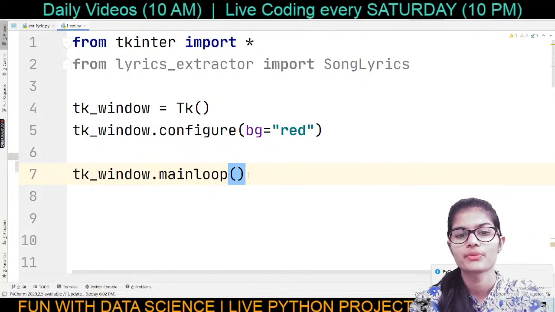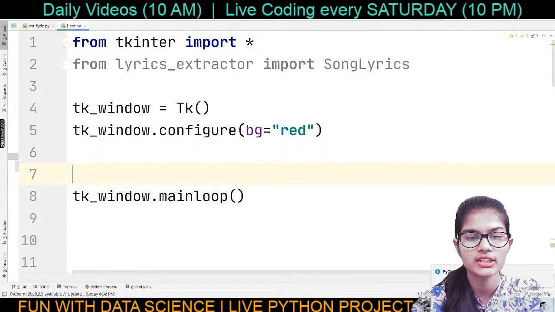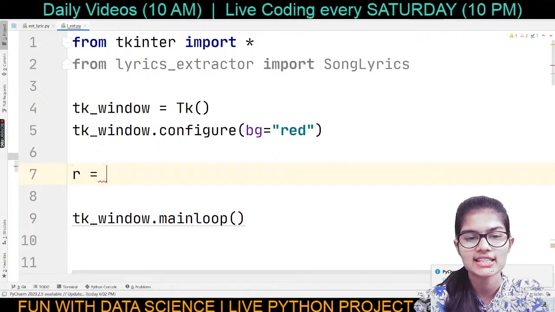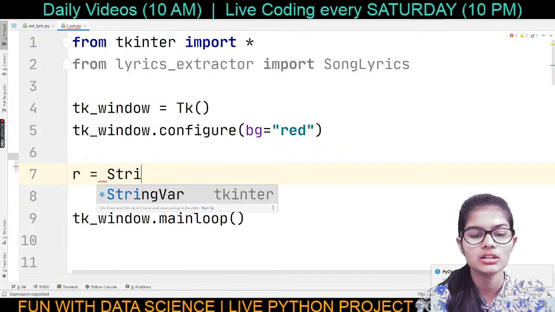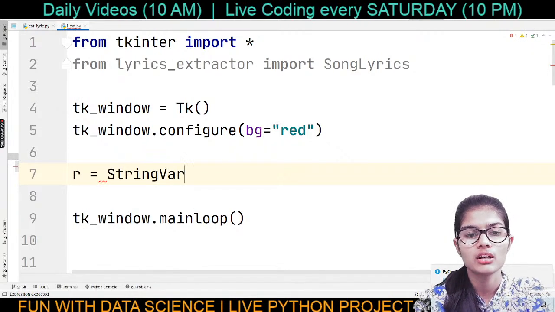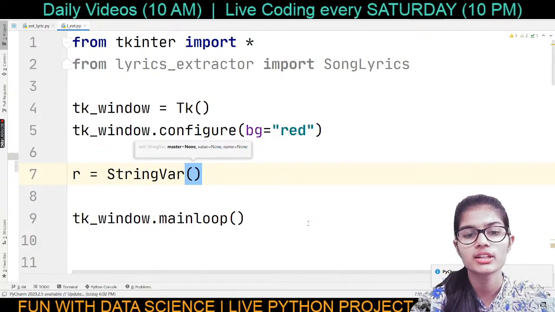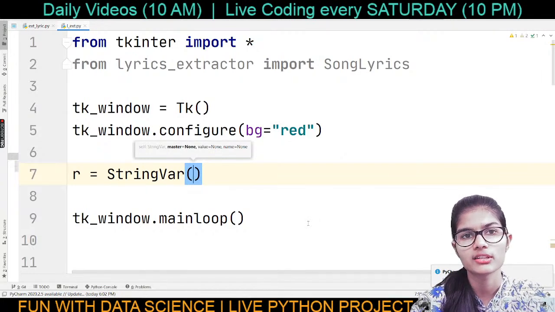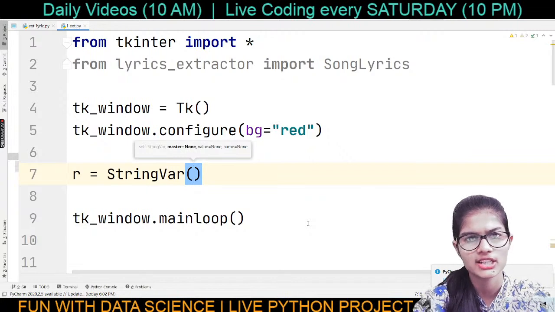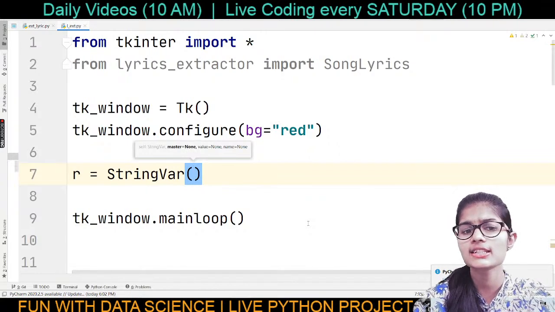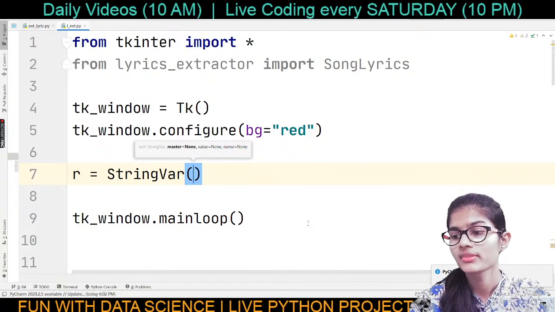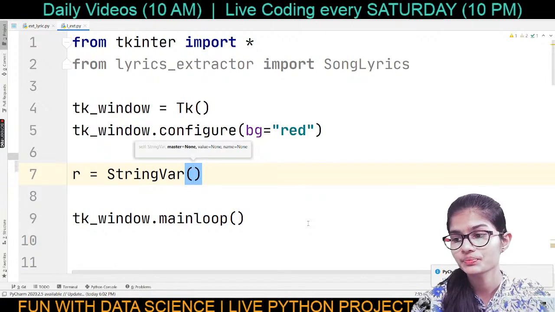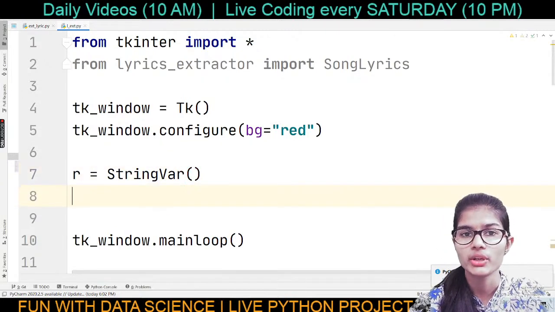Great. Further, I made this variable that will help me take some input from the user. So let's say that's R, and I just want the respective text from the user, the input in string format. The reason is that the song name is going to be a string only. It can't be an integer or float. That's why I am writing a string var here, because I want the input from the user in string format.